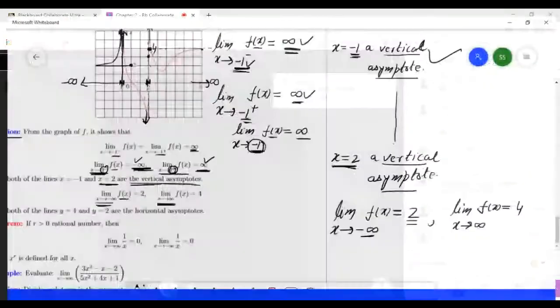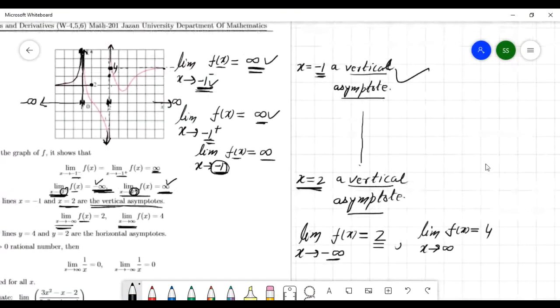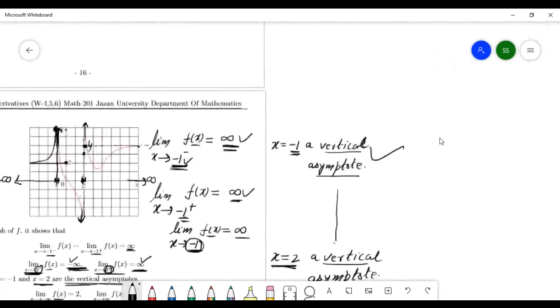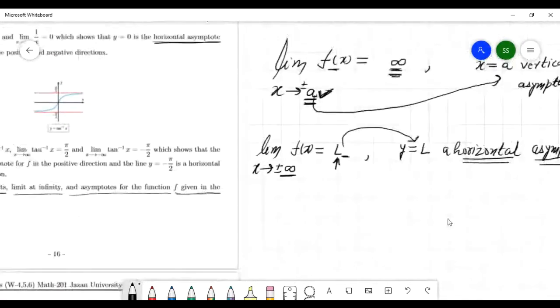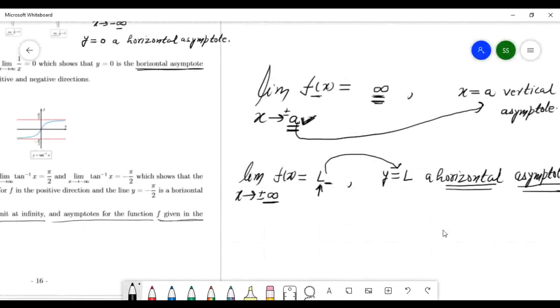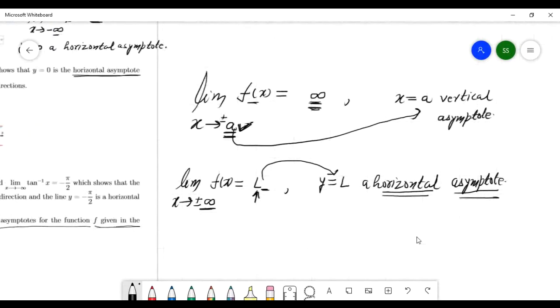Again, the difference between horizontal and vertical asymptote. Okay, horizontal and vertical asymptote. Again, the difference. See the difference here. Here, x goes to a number.